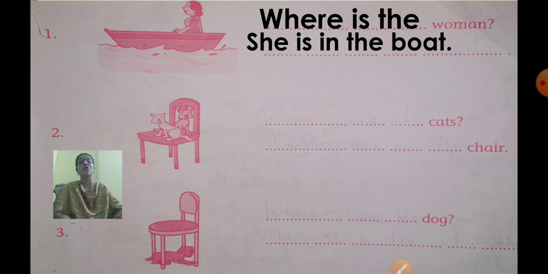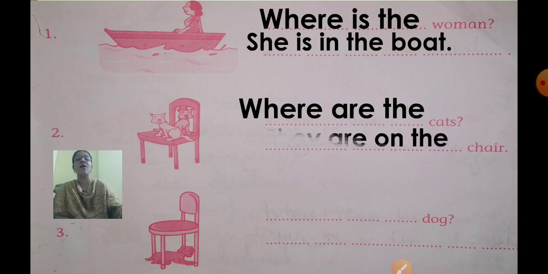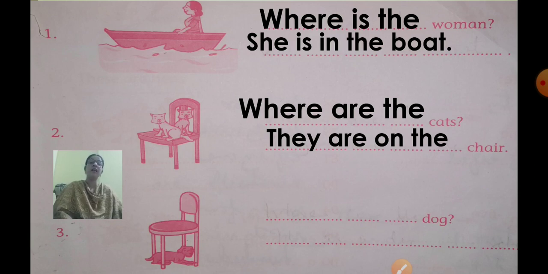So you'll write where are the cats? So the cats, what will you write? There are many, so what will you write? They are on the chair. Where are the cats? They are on the chair.